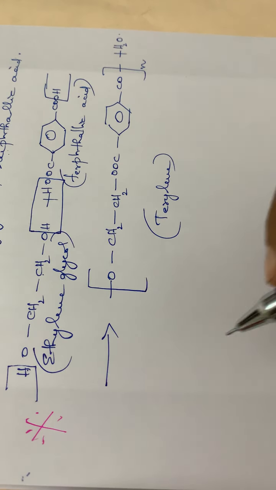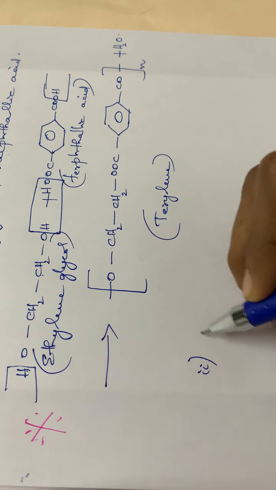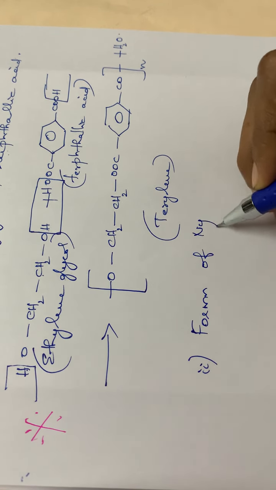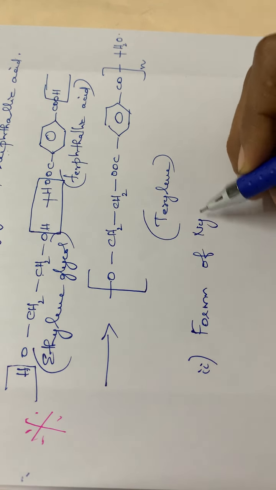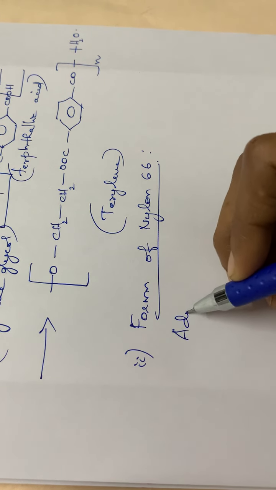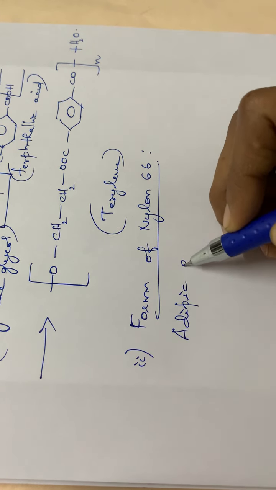Then the next one is the formation of nylon 6,6. You should not read it as 66, it should be 6,6. Nylon 6,6 is formed by the condensation of adipic acid and hexamethylene diamine.